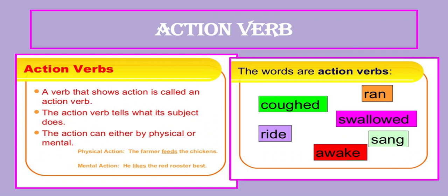A verb that shows action is called an action verb. It is telling what its subject does, like the farmer feeds the chicken. So here, what action is taking place? The farmer feeds the chicken.